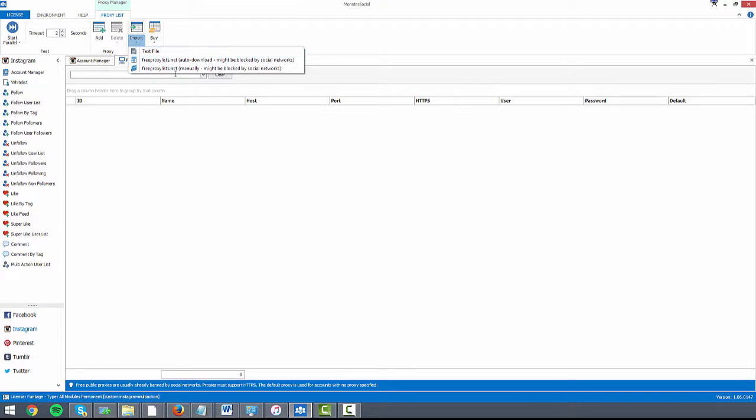If a free proxy would work for you, you could use that, or if you need something a bit more private, you could come through here. Of course, you don't need to do either of these. You can import your own proxies that you already have just by pressing add and then entering it all in.